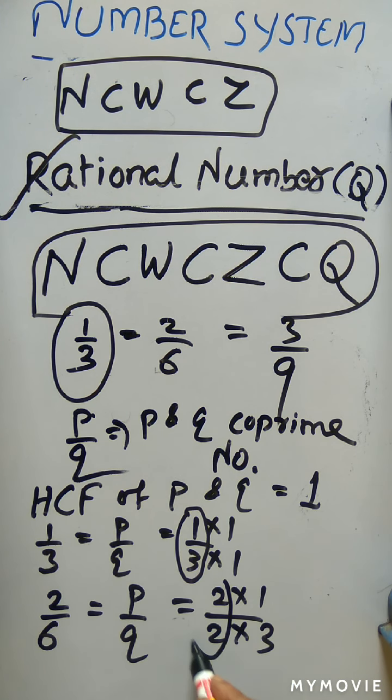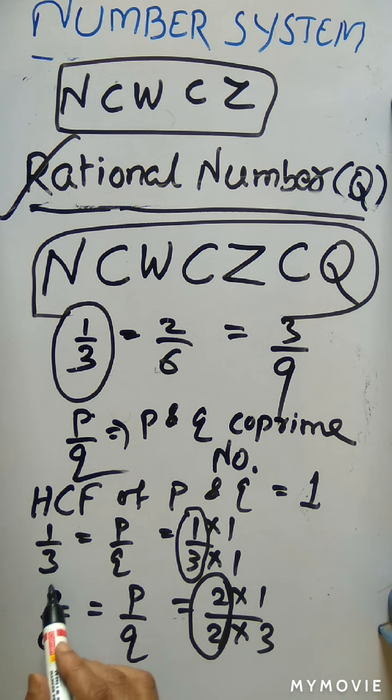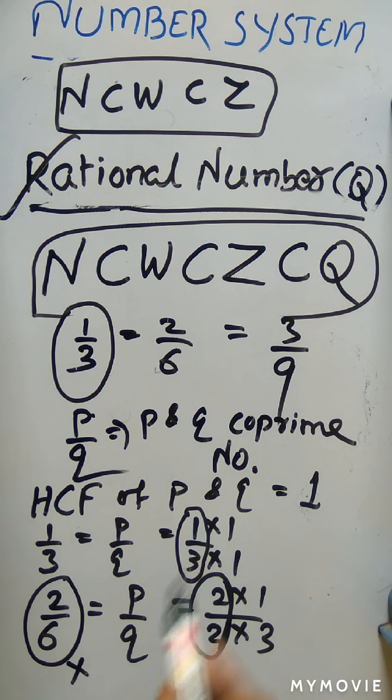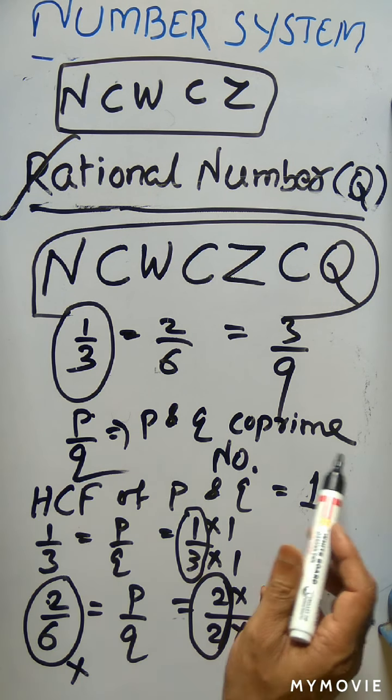So here, which one is the common factor in both? That is 2. Or you can say HCF of these 2 and 6 is nothing but 2. Highest common factor of 2 and 6 is nothing but 2. So 2 by 6, 2 and 6 are not co-prime numbers.